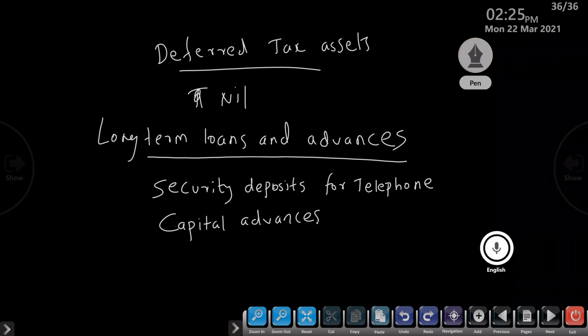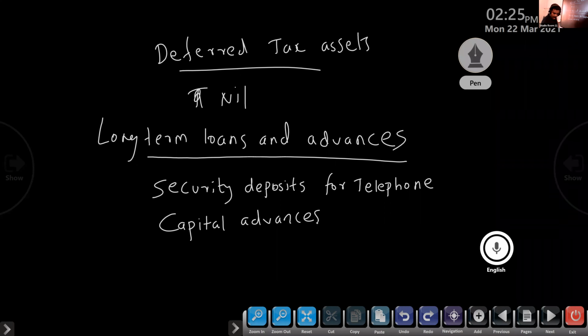Next one, capital advances. Here we give a loan for the purchase of fixed assets. That is capital advances, under long-term loans and advances. So security deposits, then capital advances. That is long-term loans and advances.